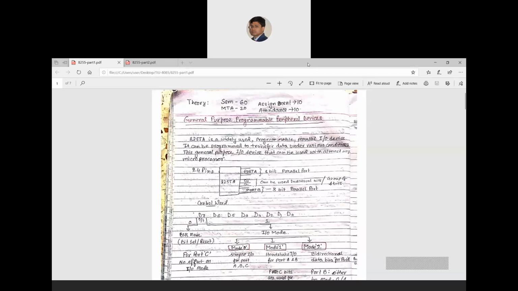Try to attend the session within the stipulated time, because sometimes I have found that many students join the session after a delay. I am giving them permission to attend my session, but they are marked in my copies. So for the attendance part also, I suggest you be a little serious.